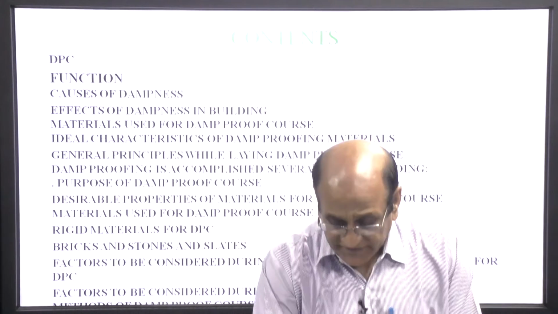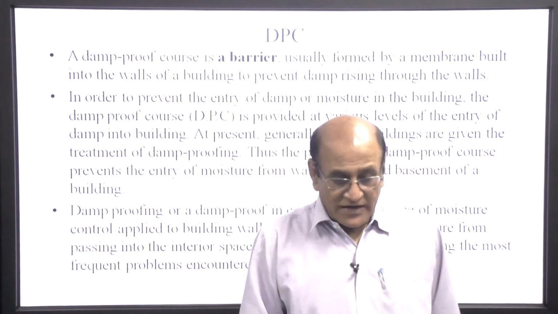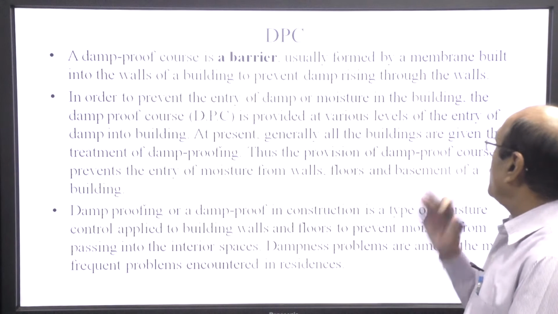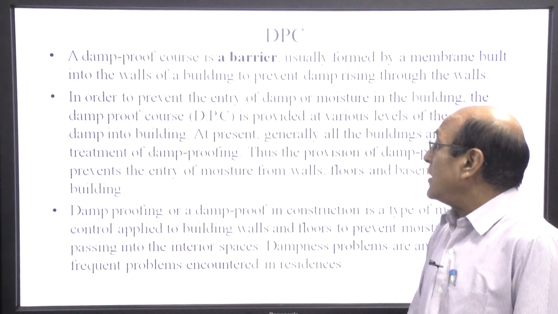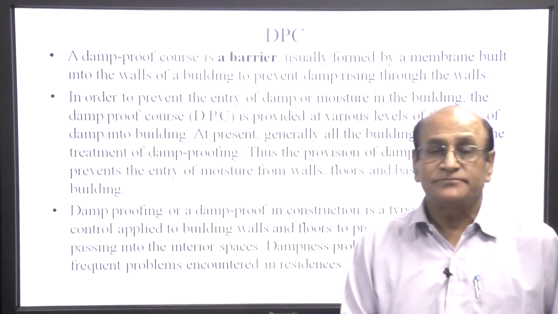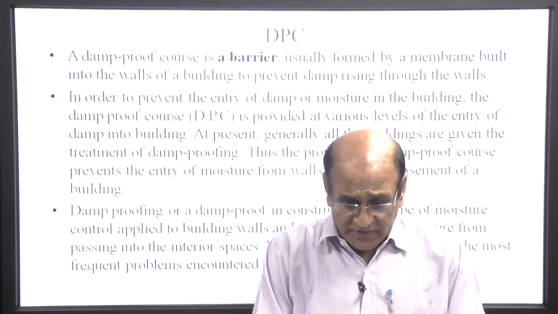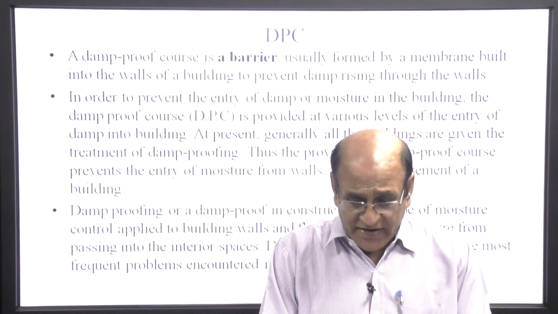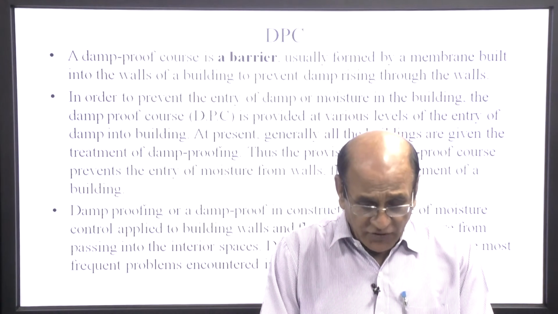So, we will discuss one by one. First of all, DPC. A damp proof course is a barrier usually formed by a membrane built into the wall of a building to prevent damp rising through the walls. In order to prevent the entry of damp or moisture in the building, the damp proof course is provided at various levels of the entry of damp into the building.